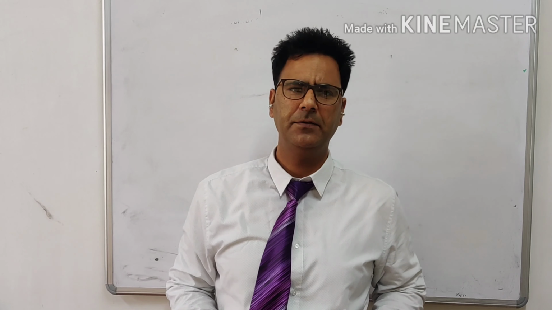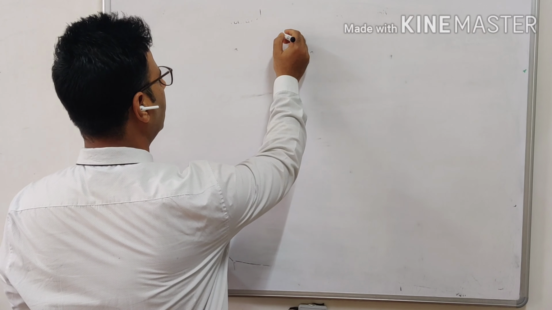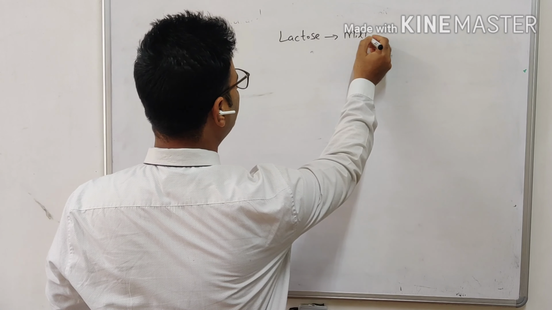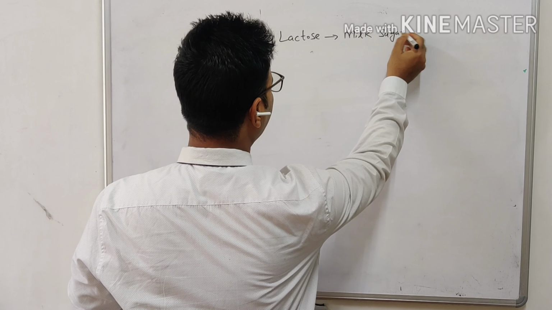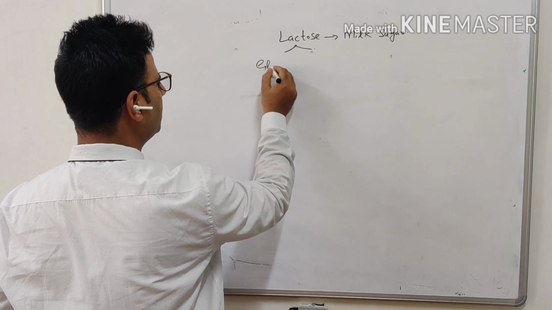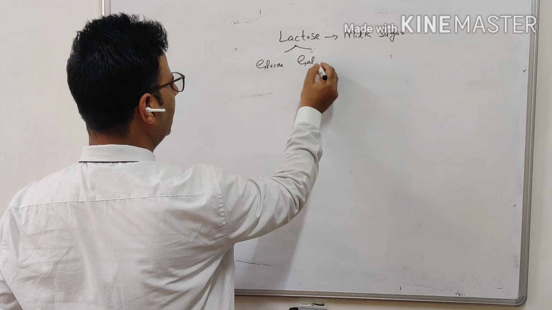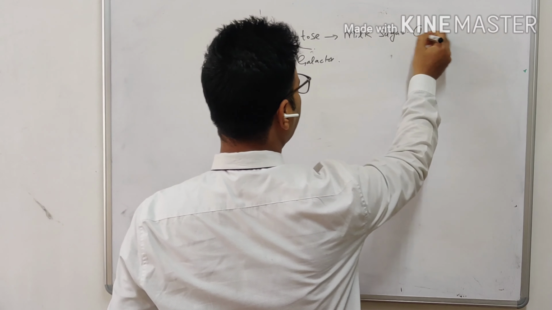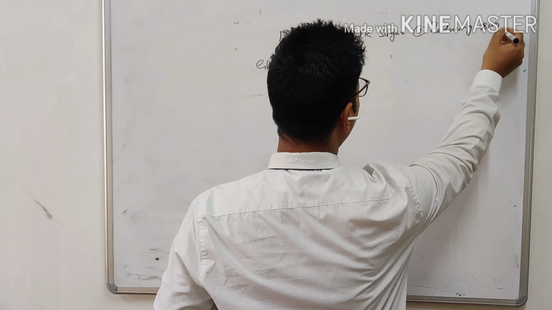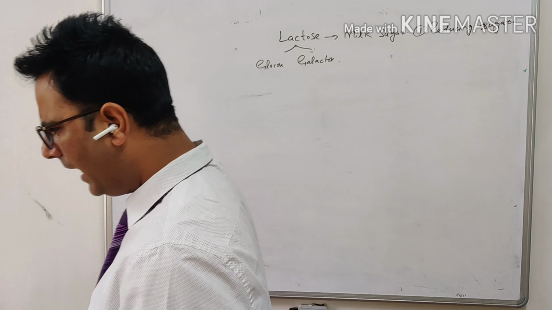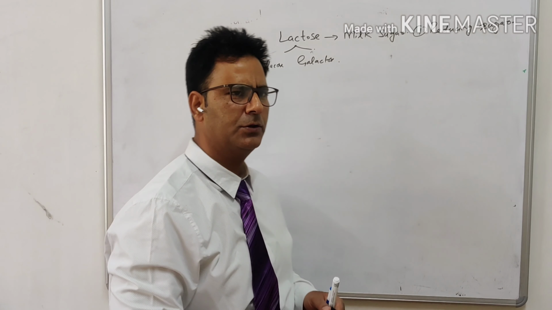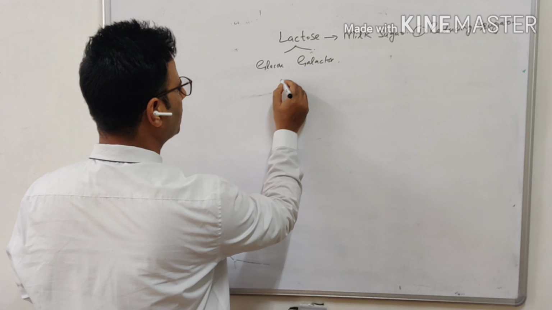The second disaccharide which we have is lactose, popularly known as milk sugar, because it is the sugar present in milk. Lactose is made up of two things: one is glucose and the second is galactose, and it is a reducing sugar. We will see that at the last. When I discuss the structure of lactose, since it is made up of galactose and glucose, you remember the structure is like this.